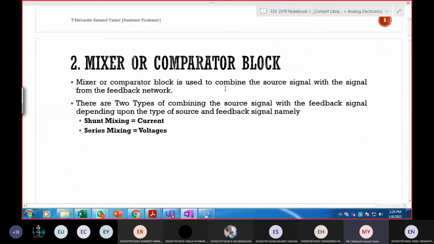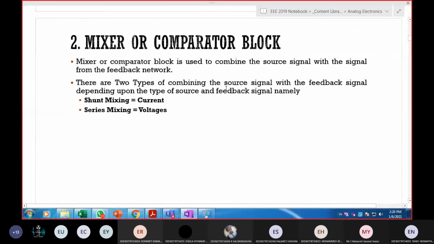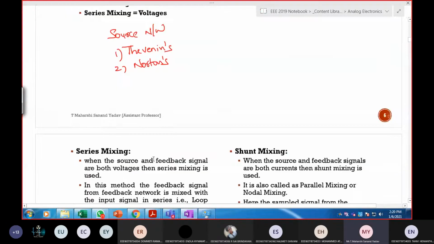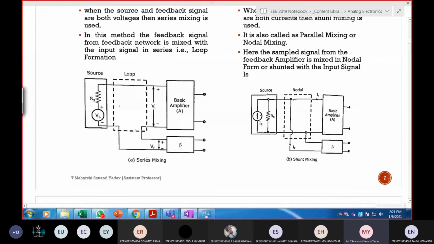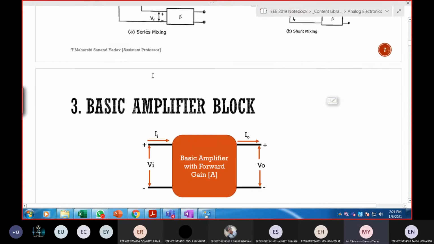And what are the different signal sources that you have seen? Source networks. How many types of source networks are there? 2, sir. Thevenin's and Norton's. First one is Thevenin's, next one is Norton's. And we have seen about this mixing. It is also called as comparator. In case of series, it is nothing but loop formation. If it is shunt, it is nothing but nodal. So we have to discuss this one also.